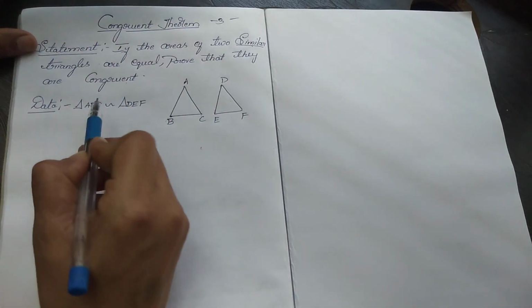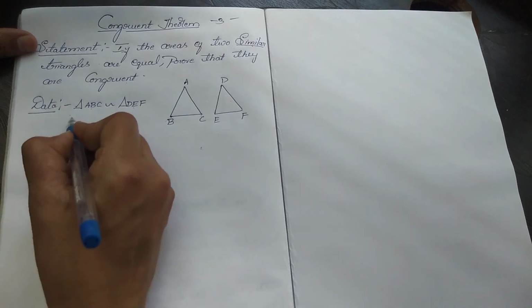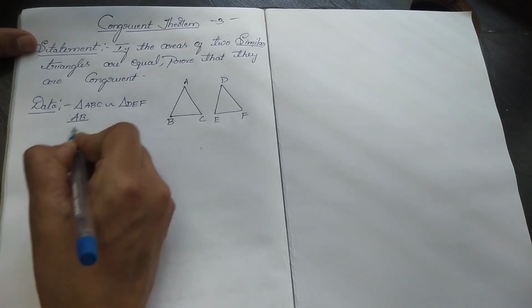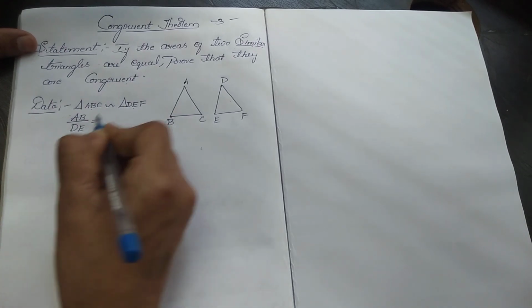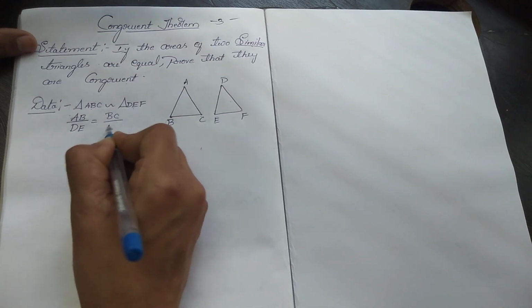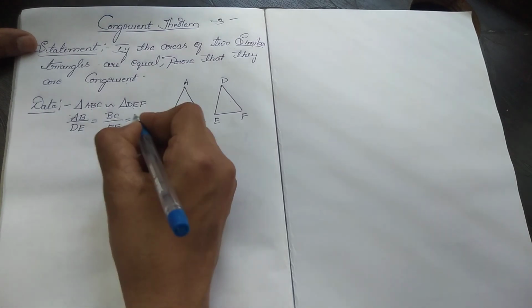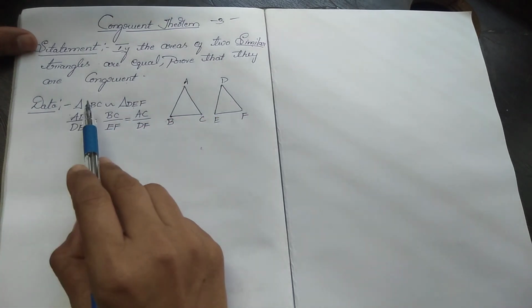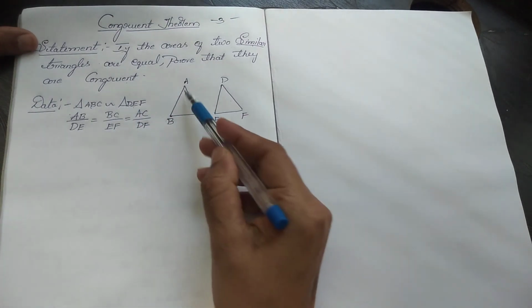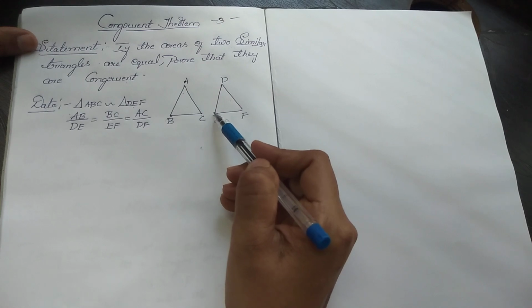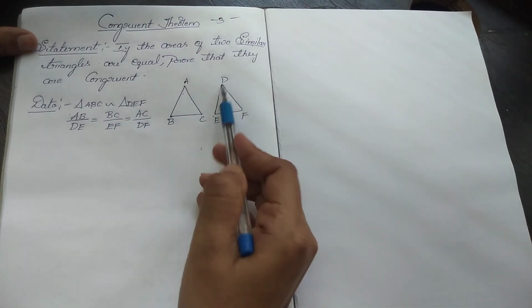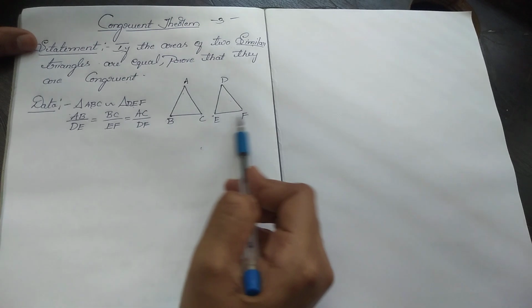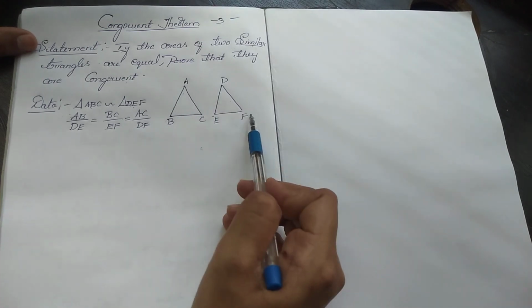Therefore AB by DE is equal to BC by EF is equal to AC by DF.